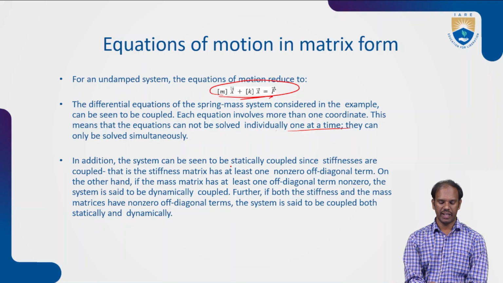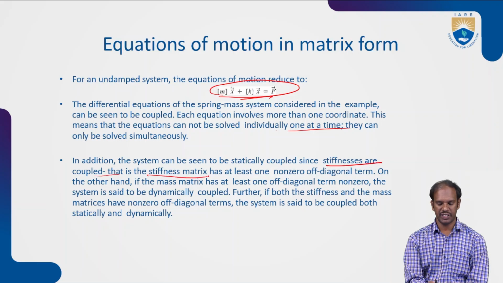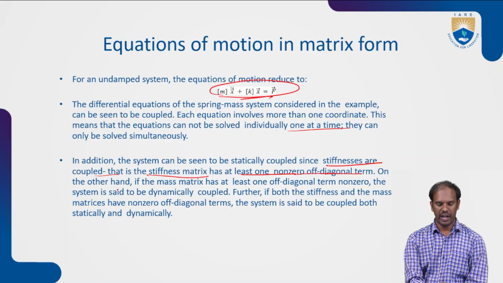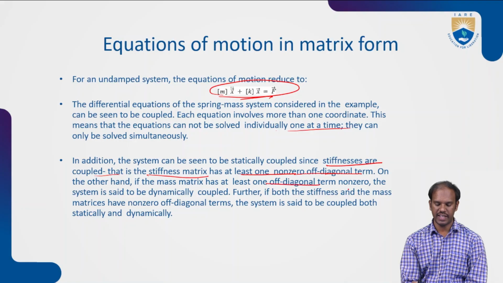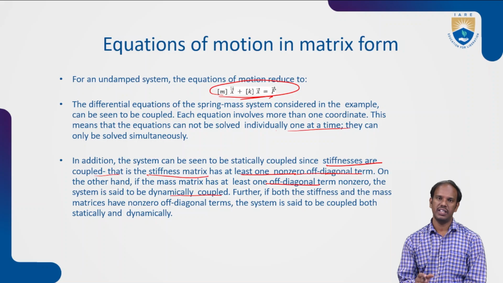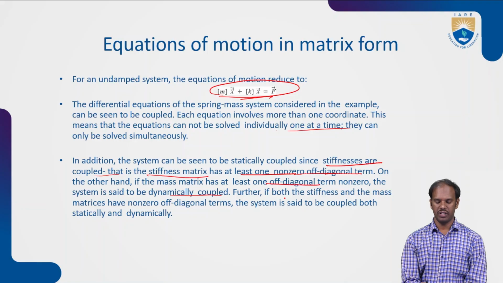In addition, the system can be statically coupled, since the stiffness is coupled, when the stiffness matrix has at least one non-zero off-diagonal term. On the other hand, if the mass matrix has non-zero off-diagonal terms, the system is said to be dynamically coupled, as it is connected with a number of elements. Further, if both the stiffness and mass matrices have non-zero off-diagonal elements, the system is said to be coupled both statically and dynamically.